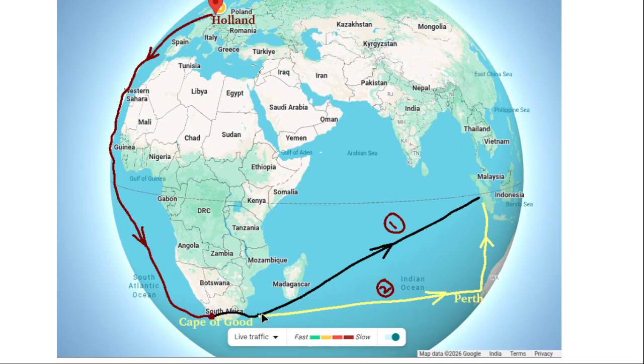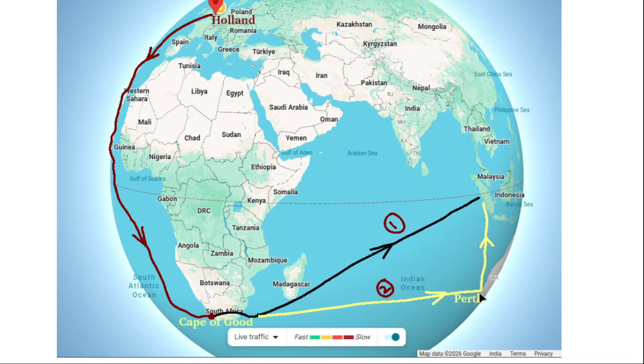And sailors of Holland, after several years, because of a cyclone, deviated from path 1 to path 2. The cyclone forced them to follow path 2. They reached Perth, and from Perth they reached Indonesia.